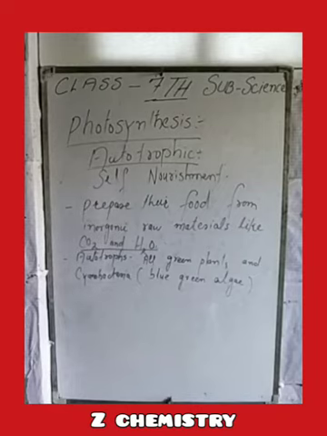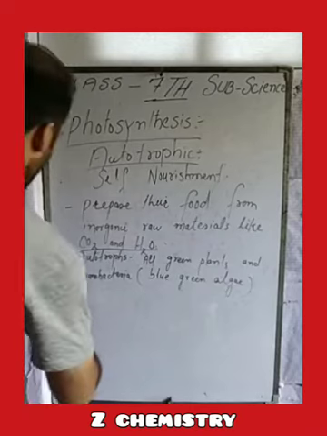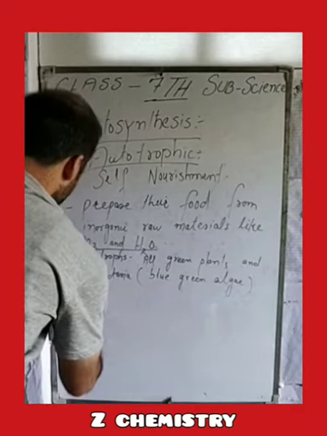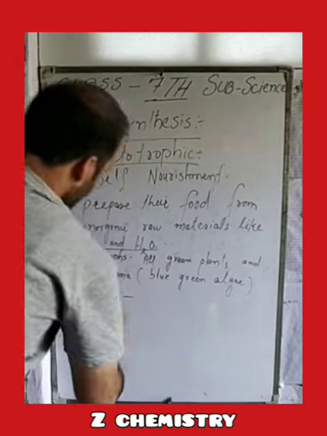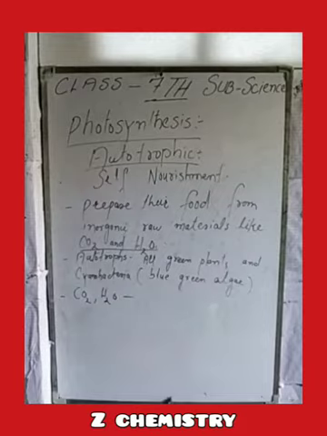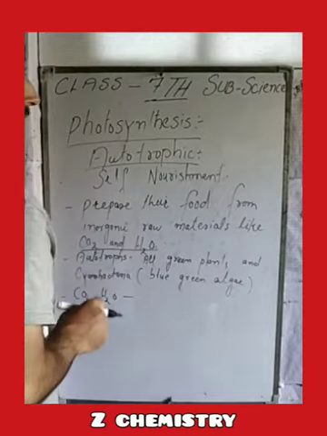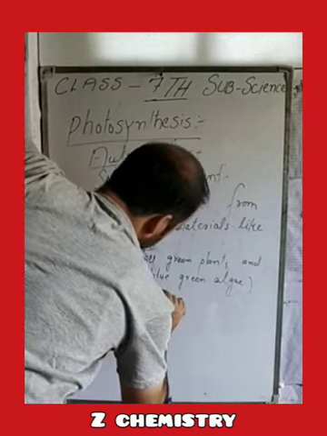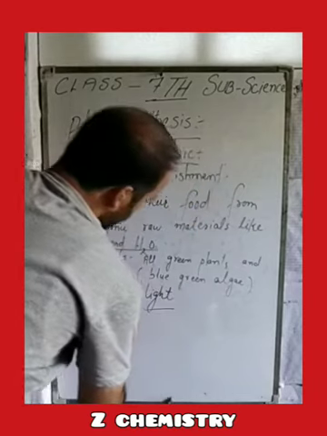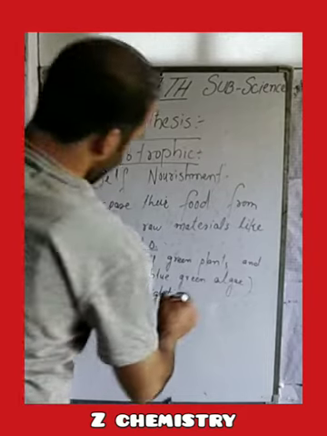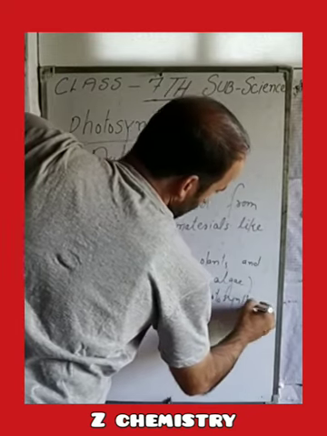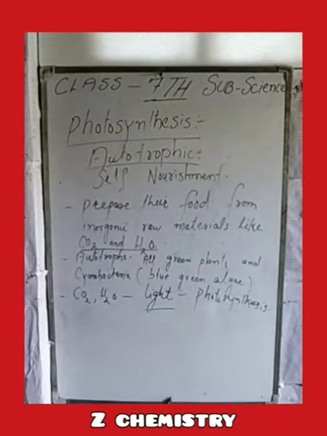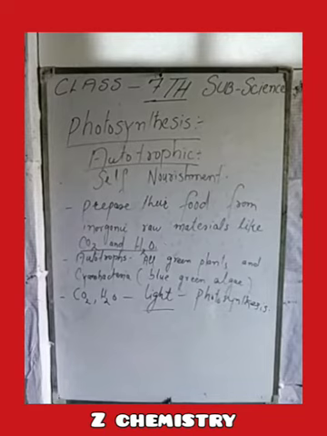And why is it called photosynthesis? Because in this process, inorganic compounds like carbon dioxide and water are synthesized, or there is a union of these two compounds by light, or by sunlight, or by the sun's rays. That is why the process is known as photosynthesis. For the union of the raw materials, what is needed?